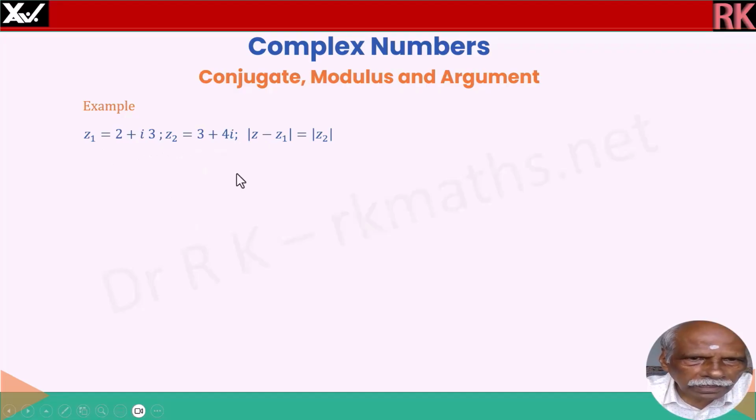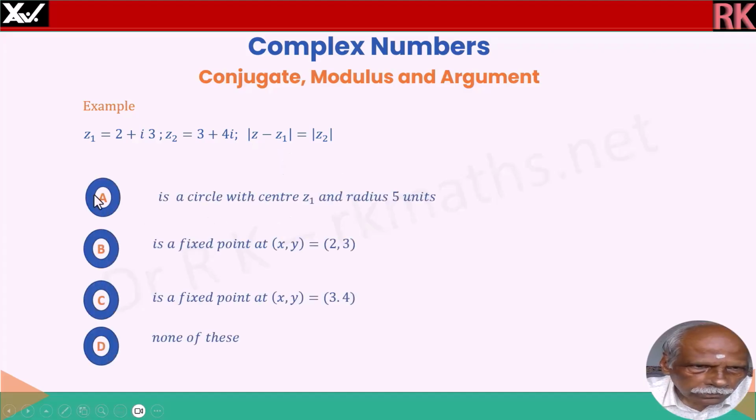These are 2 points. And modulus of z minus z1 is equal to modulus of z2. Modulus of z2 is the distance, that is the modulus of 3 plus 4i, which is 5. And modulus of z minus z1 is nothing but the distance of the point z, the locus, from the point z1. So the distance of the locus from a fixed point z1 is constant. That means it is the equation of a circle. So the correct option here is, it's a circle with center z1 and radius 5 units.